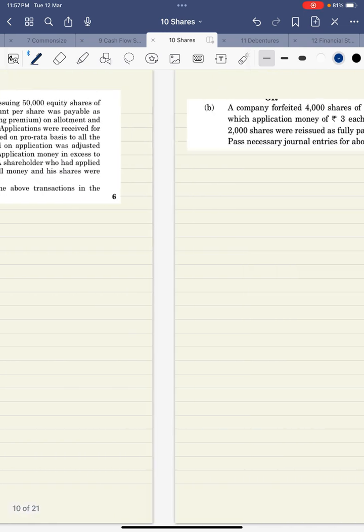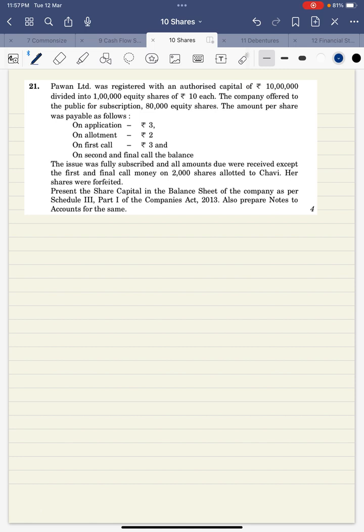So coming to the third paper, this is the balance sheet question of the third paper, Pawan Limited. Okay, so let's read this question first. It says, Pawan Limited was registered with an authorized capital of 10 lakh, divided into 1 lakh equity shares of 10. The company offered to the public for subscription 80,000 equity shares. The amount per share was payable 3, 2 and 3. This is 8, 2 rupees is on second and final call. The issue was fully subscribed. All the amount was duly received except the first and final call on 2,000 shares to Chavi. Her shares were forfeited.